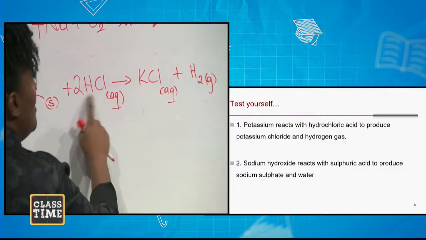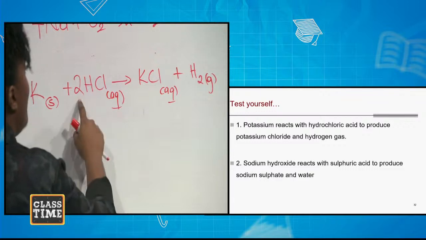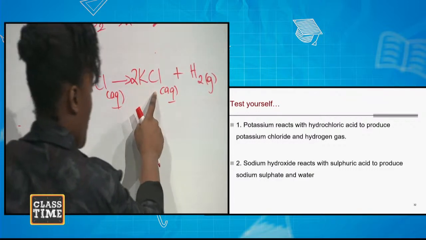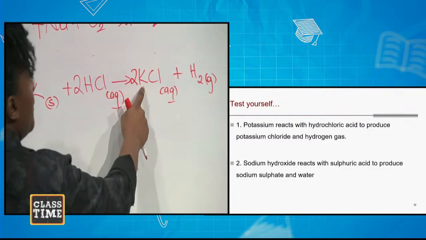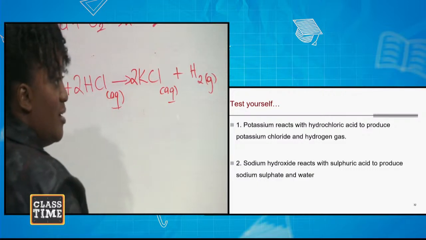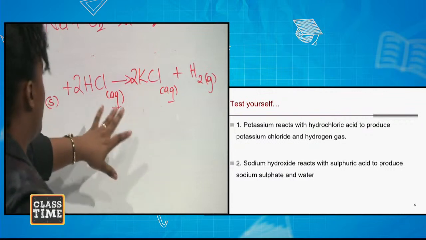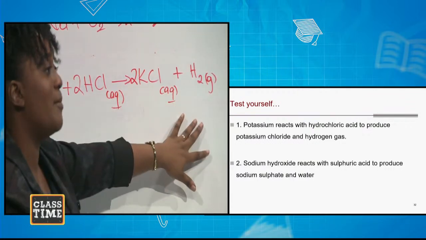What about the chlorines? Now I have 2 chlorines, so I will put a 2 in front of the compound. Now I have 2 potassium and 2 chlorine. Because I now have 2 chlorines on each side, the chlorines are balanced and the hydrogens are balanced.